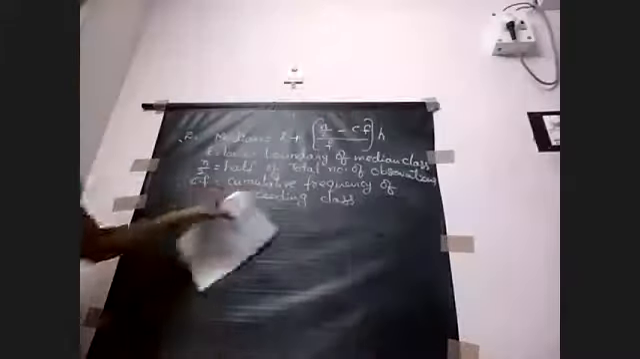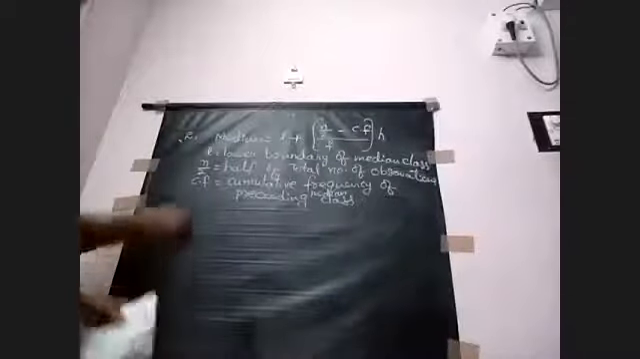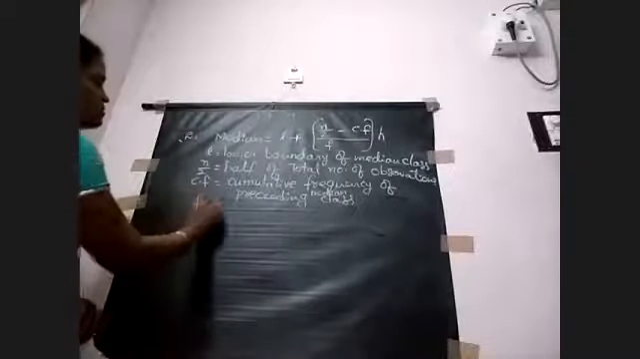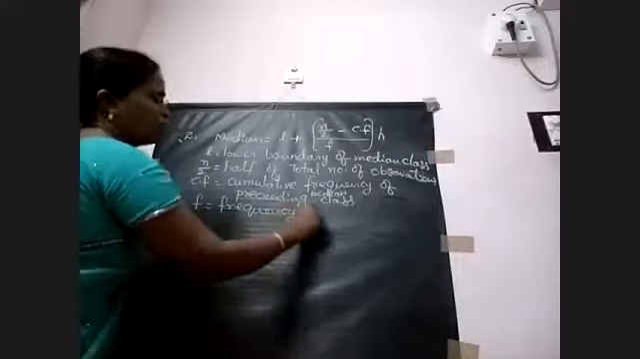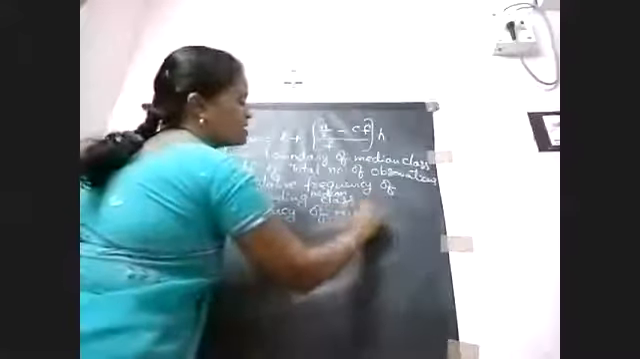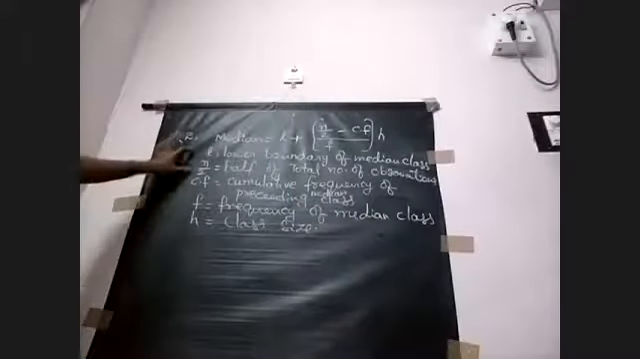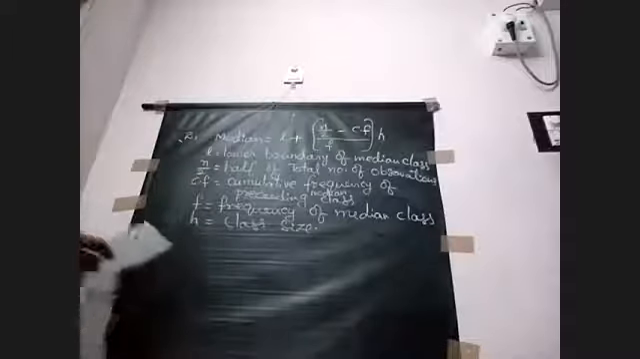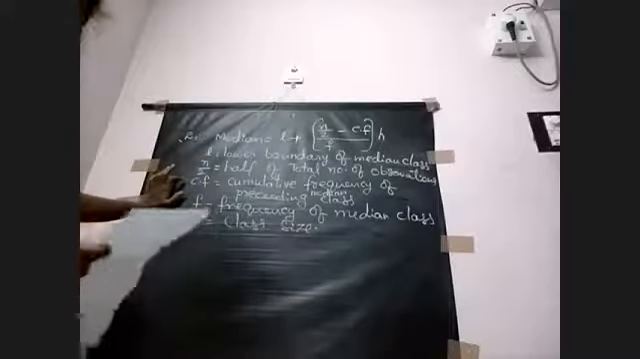Okay, cumulative frequency of the preceding median class. And next one, what is F here? Frequency of the median class. H is the class size. So these are the terms involved in the median formula. And if you write it correctly, then put 1 mark.